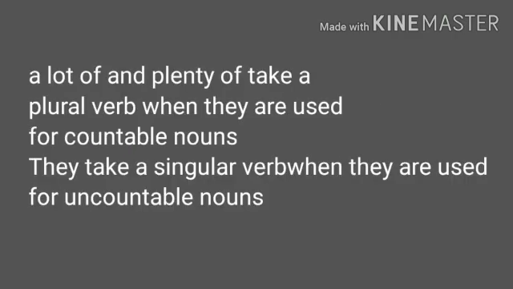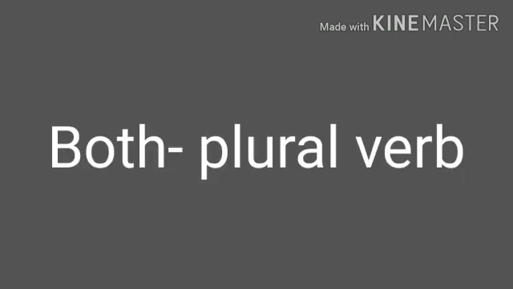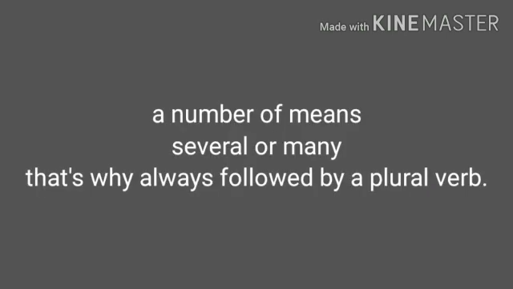A lot of and plenty of take a plural verb when they are used for countable nouns, and they take a singular verb when they are used for uncountable nouns. Both always takes a plural verb. For example, both the hill stations were beautiful. A number of means several or many and is therefore always followed by a plural verb.